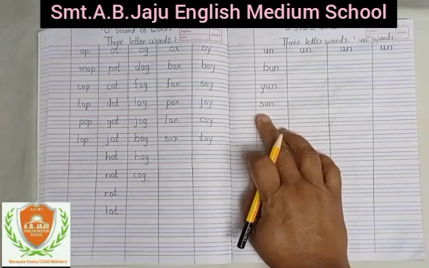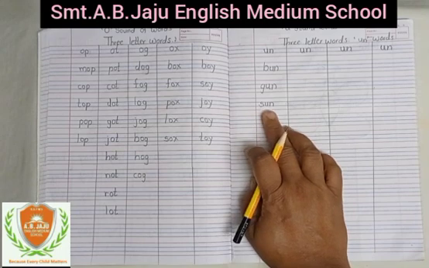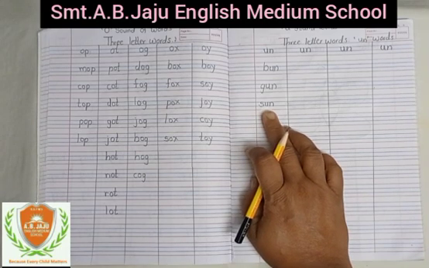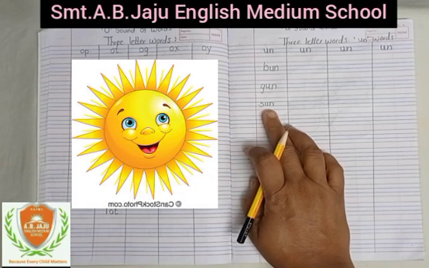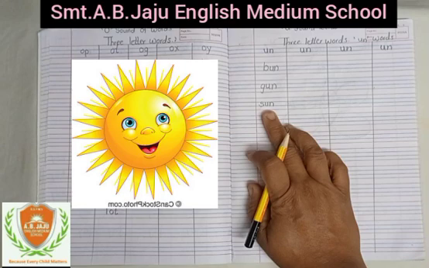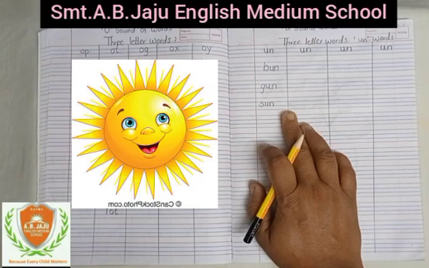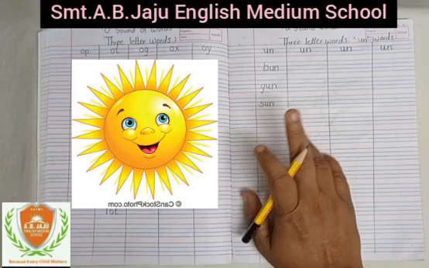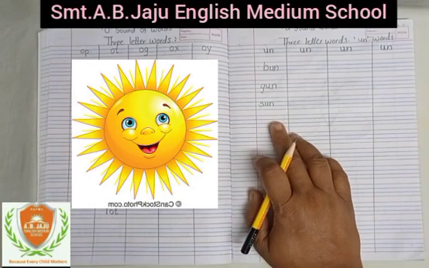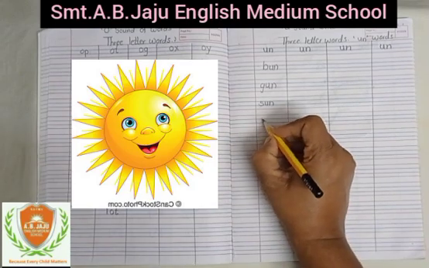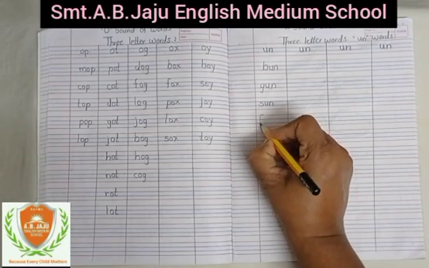Sun, sun. Write down small s, sound of s is s, sound of u is a, sound of n is na. Sun. Okay, the first rays of the sun should be taken in the morning. सुबह सुबह की पहली धूप किरणें जो है हमें क्या लेनी चाहिए. Okay, so this is the picture of sun, sun, sun.